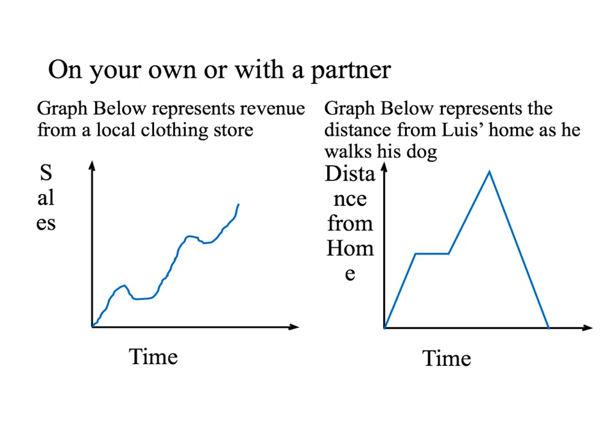So you're going to try these two on your own. The first one is talking about the sales at a clothing store over the course of time. And then we have the distance Lewis is from home as he walks his dog. So try them on your own, pause the video, and then we'll come back and talk about them.